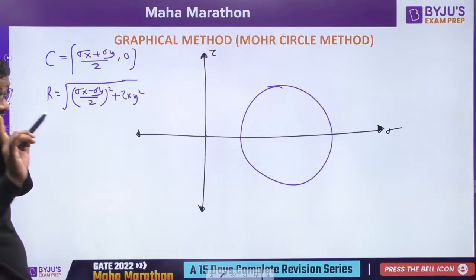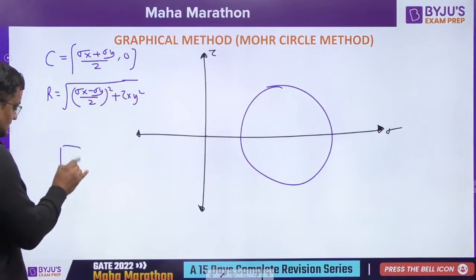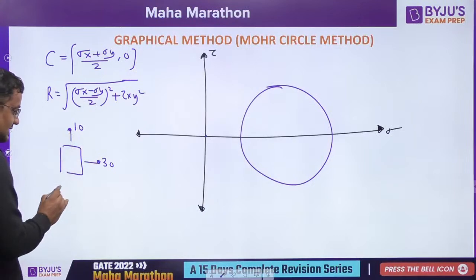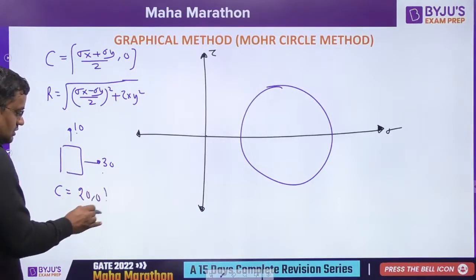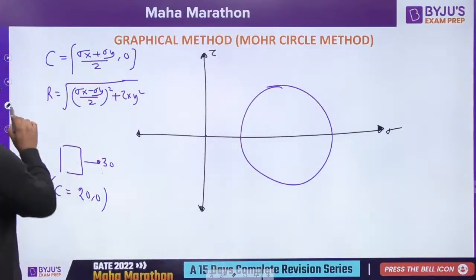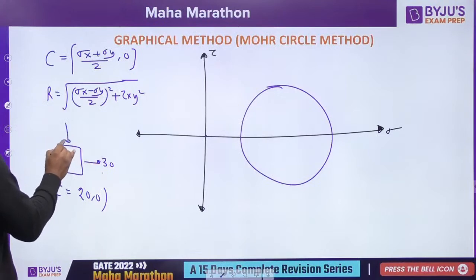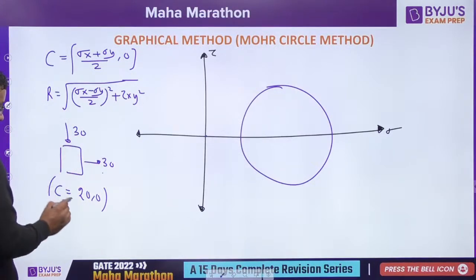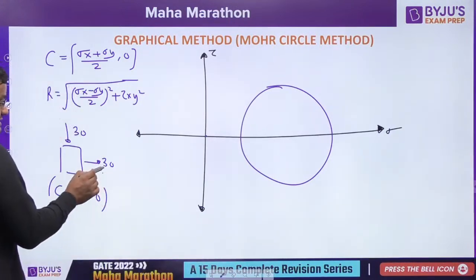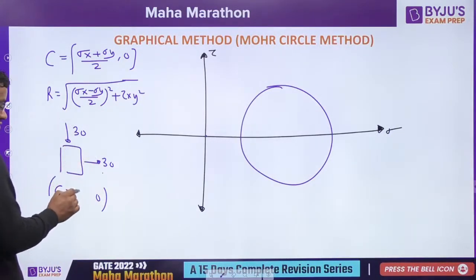Guys, if the body is like this, 30 and 10, what is the center? 30 plus 10, 40 by 2, that is 20 comma 0. The center will be on the right-hand side. If the body is like 20 and this is 30 here, what is the center? Sigma x plus sigma y by 2. One is plus 30 tension, one is compression minus 30. So it will be 0 comma 0.